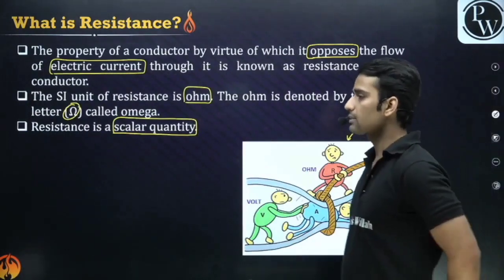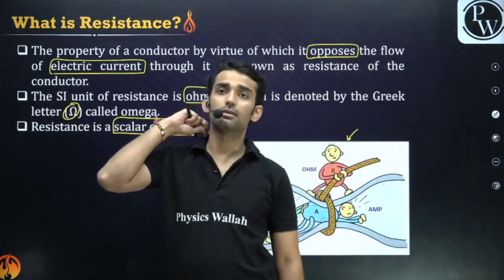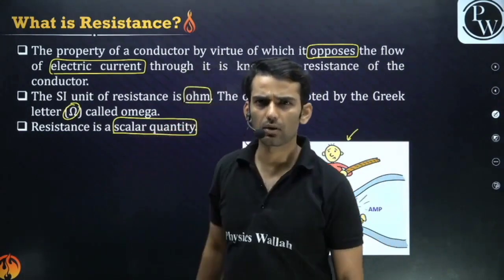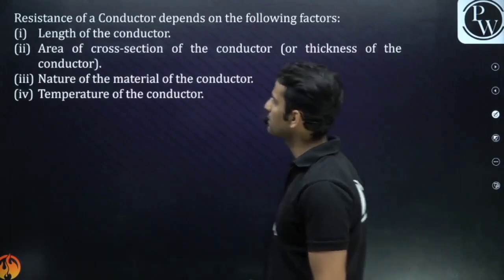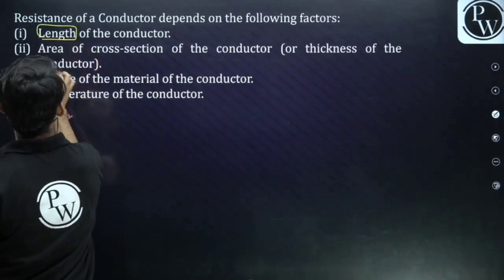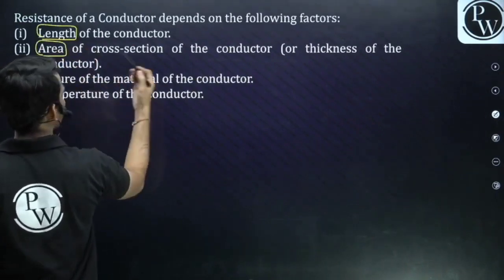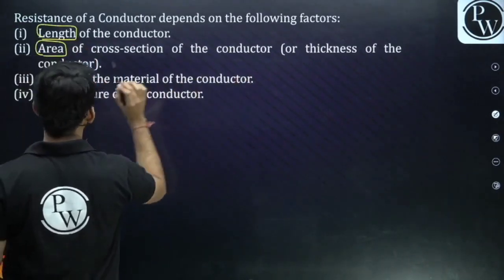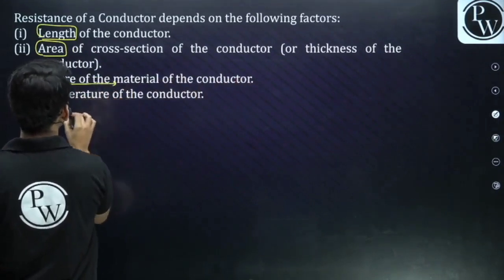Now the question is, on what factors does the resistance depend? Are there any factors on which the resistance of a conductor depends? Yes guys. Basically resistance depends on the length, it depends on the area of cross section of the conductor, or you can also call it thickness, the nature of the material, and the temperature.